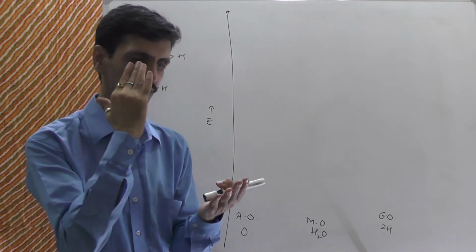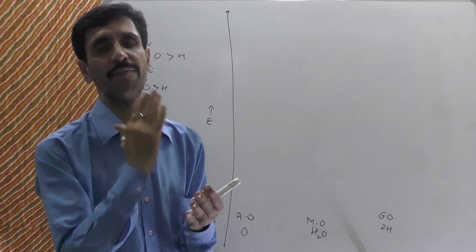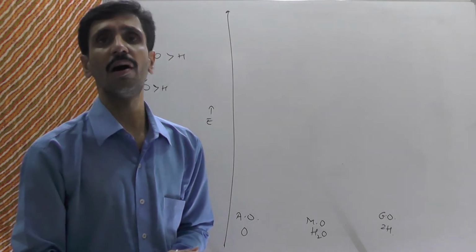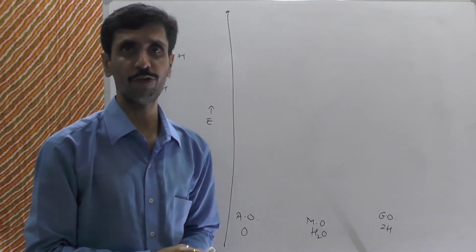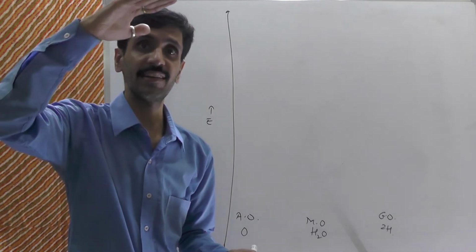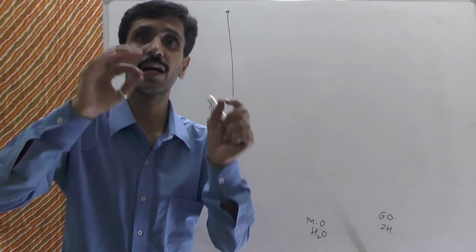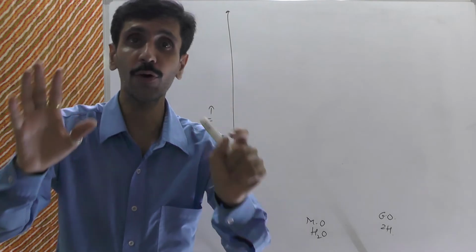So oxygen is more electronegative, it has a higher negative value of electron gain enthalpy, and therefore the atomic orbitals of oxygen are at a lower level as compared to hydrogen.